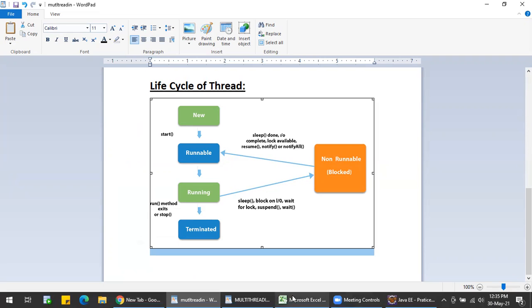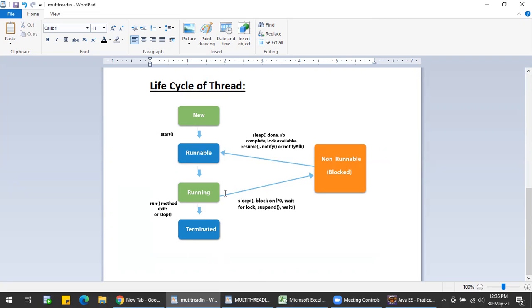There are two ways in which the thread scheduler takes the threads. First one is preemptive scheduling. In preemptive scheduling, the task with the highest priority is the one that gets executed. It takes the place in the thread scheduler. That is how this happens in the running state.